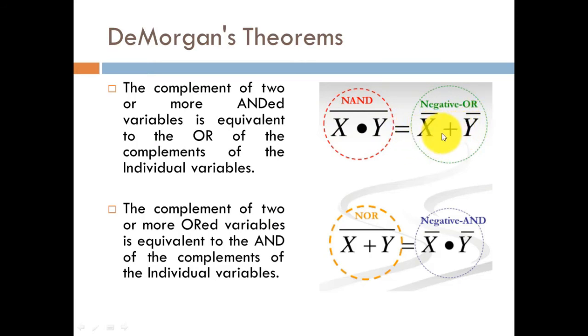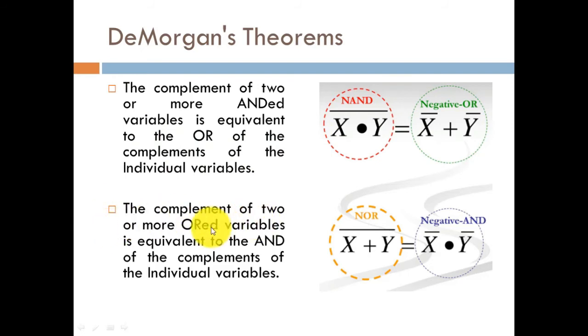So negative OR, what do we mean by that? This multiplication operation will get converted to addition, and we will have the bar on each variable, meaning the negative, and OR is representing this particular operand. So x dot y whole bar, or NAND of x dot y, will be equal to x bar plus y bar. So this is what we are saying in our first point.